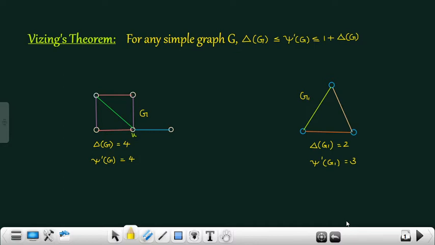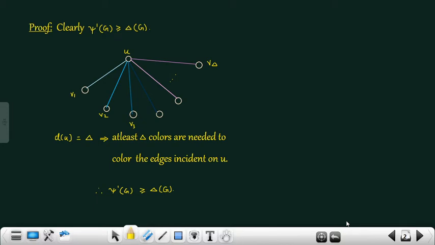For example, in the graph G, delta equal to 4 and chi dash equal to 4. Therefore, chi dash equal to delta. And in G1, delta equal to 2 and chi dash equal to 3. Therefore, chi dash equal to delta plus 1. Now, let us prove the theorem.